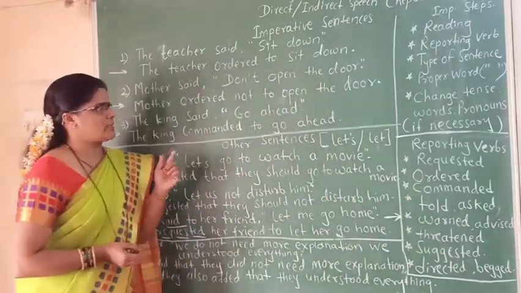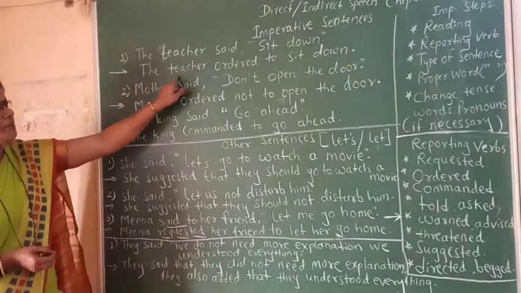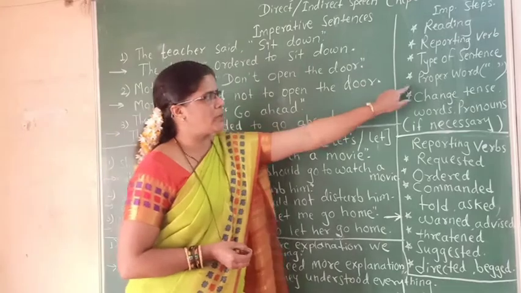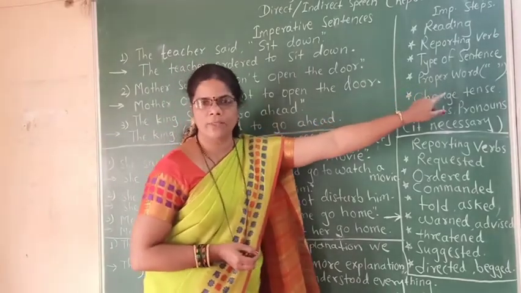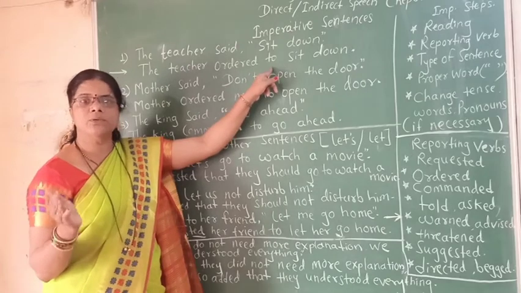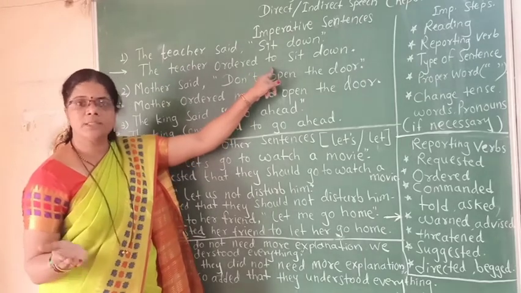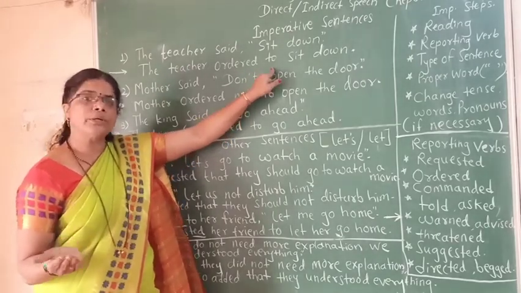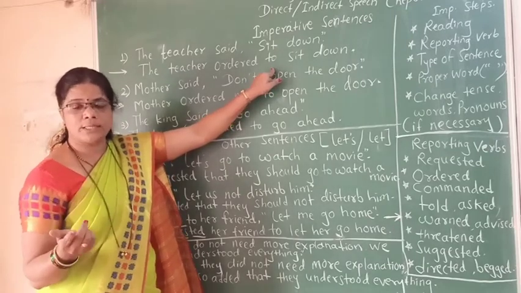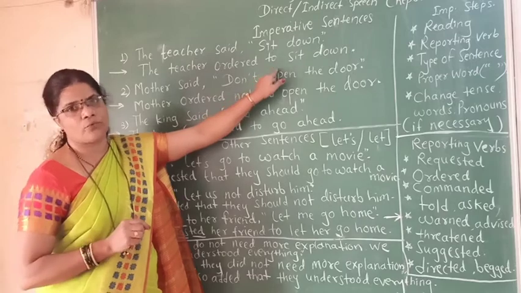In this next sentence, the teacher ordered to. See here, as the proper word instead of comma and double inverted commas, we have to use to. In an assertive sentence, we use that. In an exclamatory sentence, we use that. In an interrogative sentence, we use the WH word. And if there is no WH word in the question, then we use if or whether.